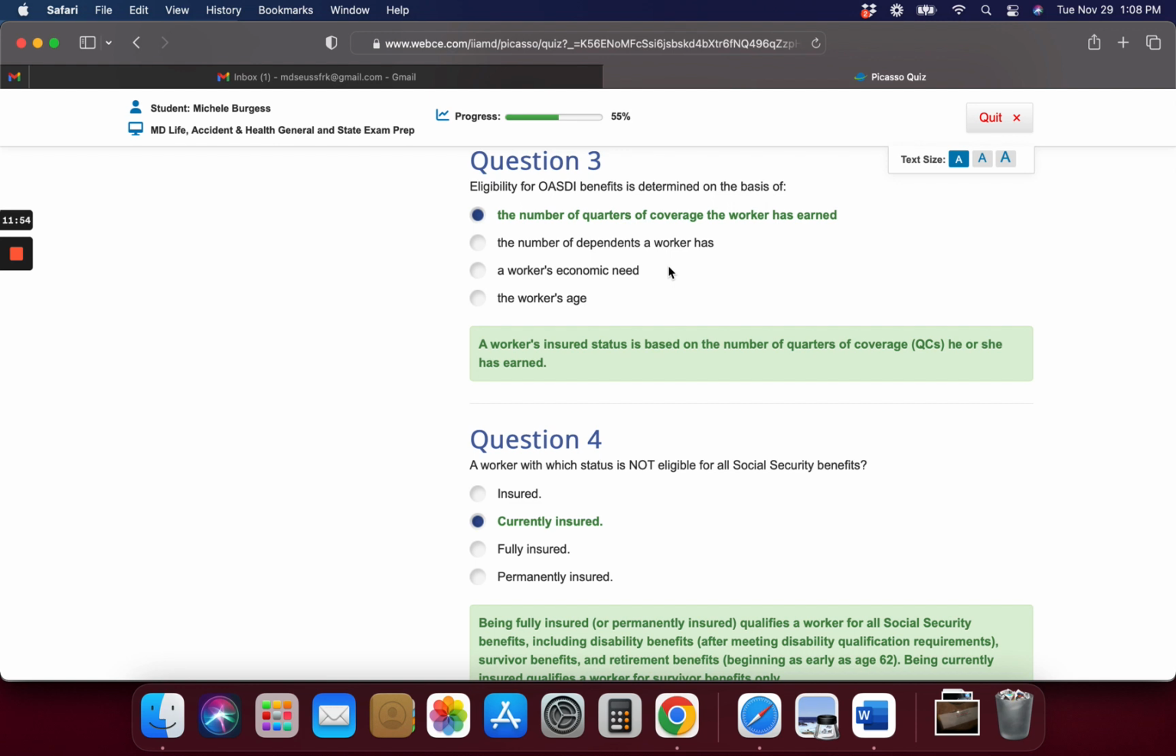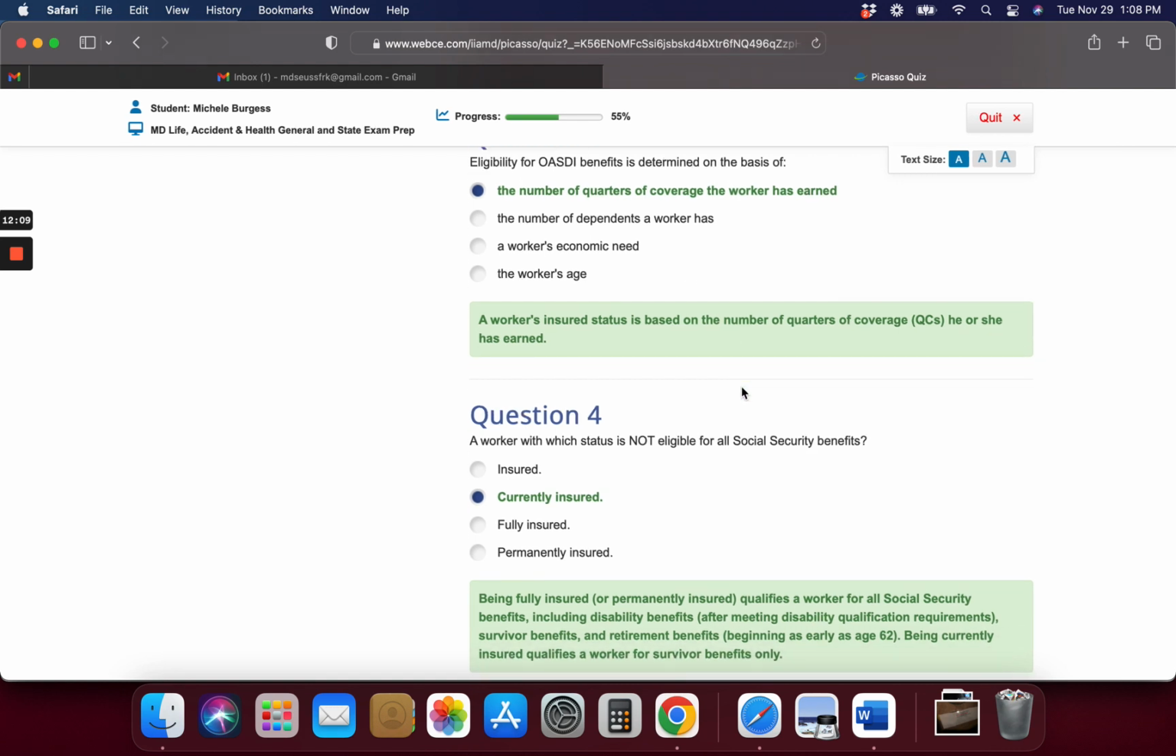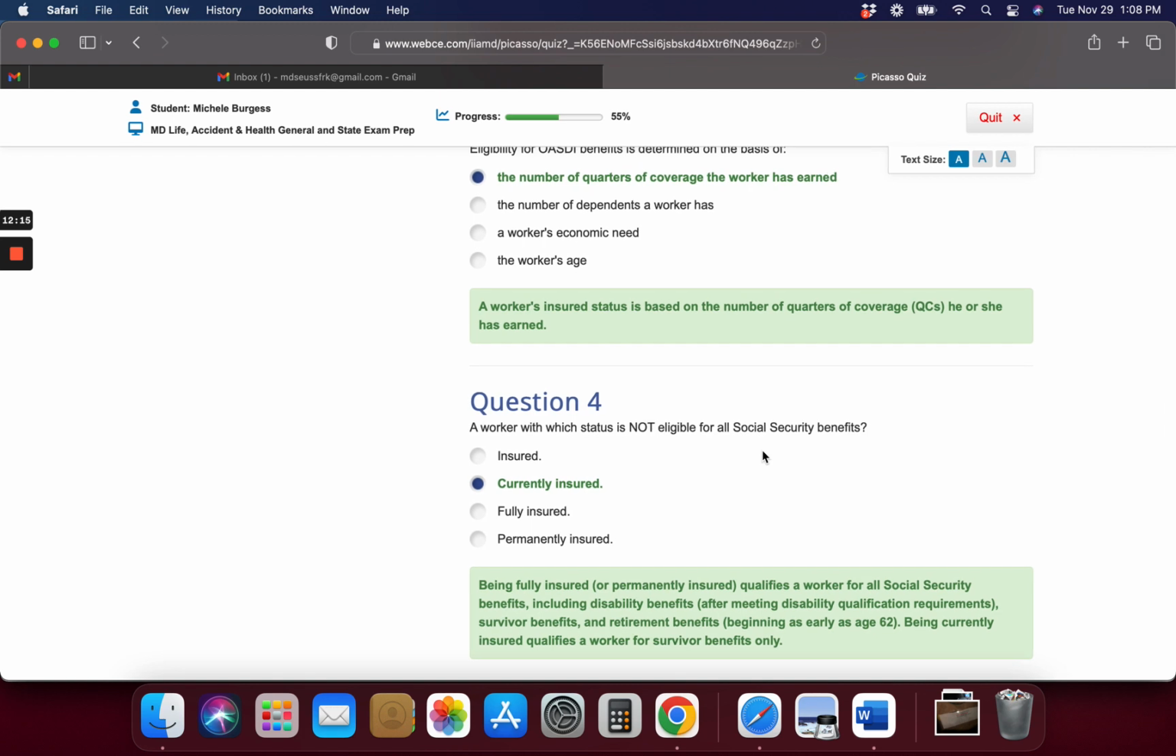All right, I got this right. The number of quarters of coverage the worker has earned is how the eligibility for OASDI benefits is determined. Total guess on that, by the way. A worker who is currently insured is not eligible for all Social Security benefits. Beginning as early as 62, you can start getting your retirement benefits.